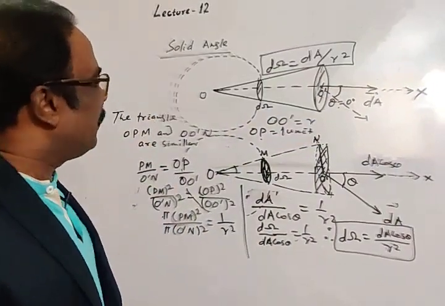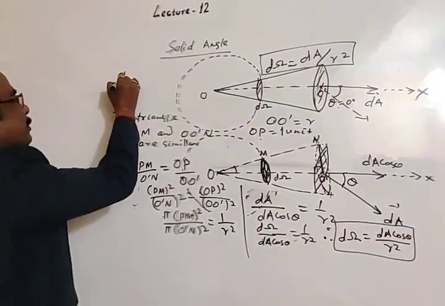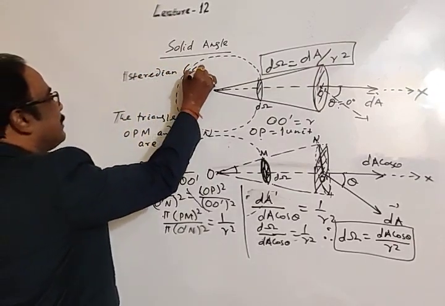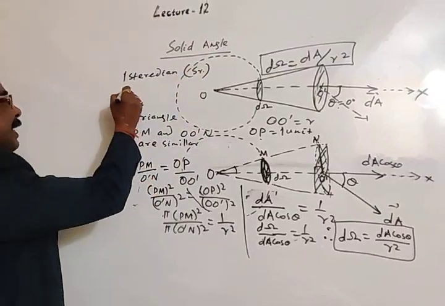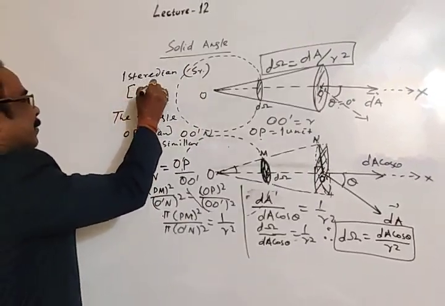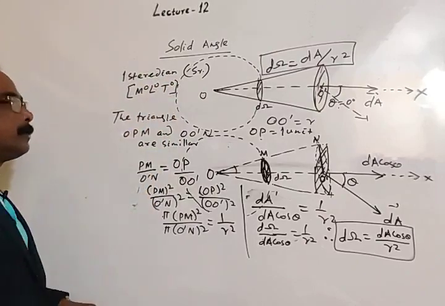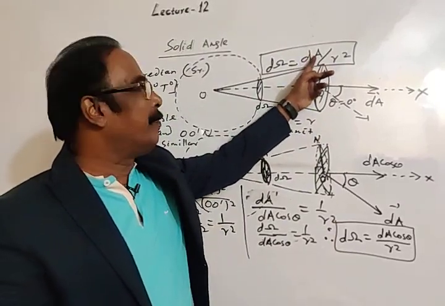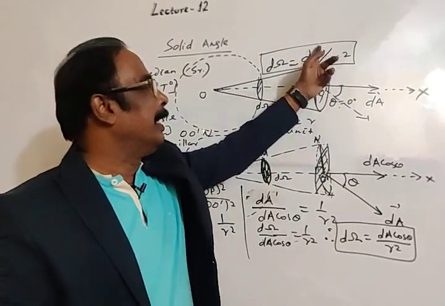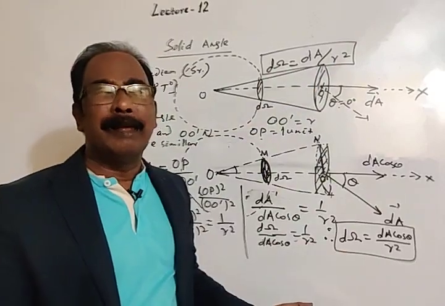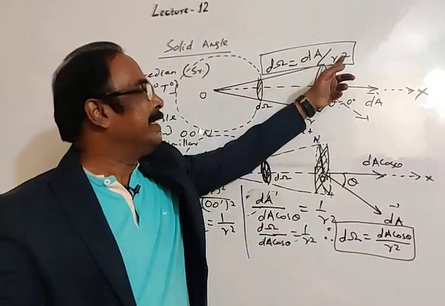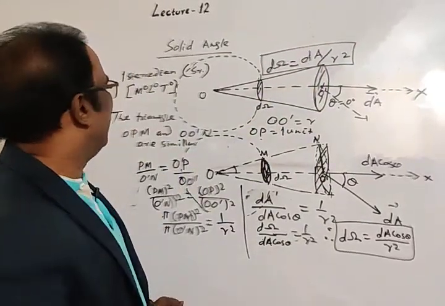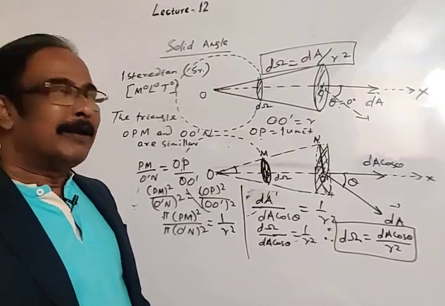So as you know, the unit of solid angle is steradian. You may write SR, you know it. Again, solid angle is a dimensionless quantity, M to the power 0, L to the power 0, T to the power 0. See, this is area dA. The dimensional formula for area is L to the power 2, again divided by r square. R is length, r square, radius square. Again it is L to the power 2 divided by L to the power 2. So steradian or solid angle is dimensionless.